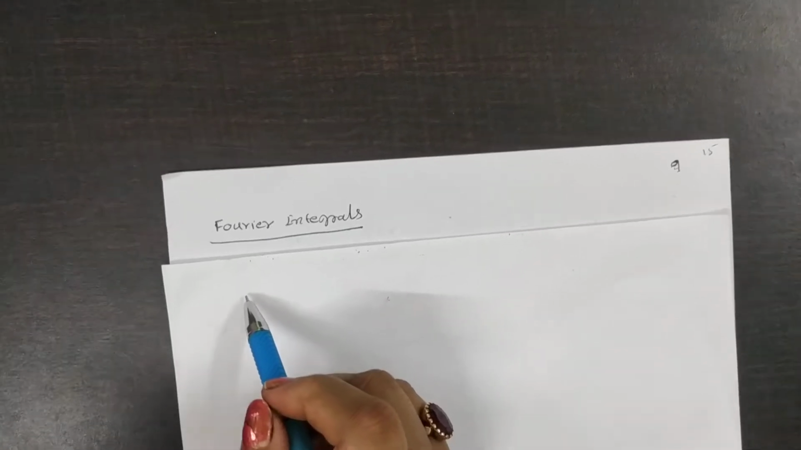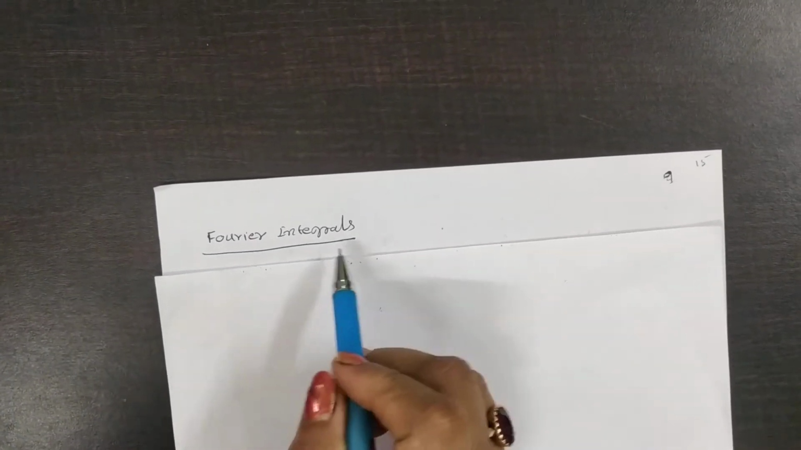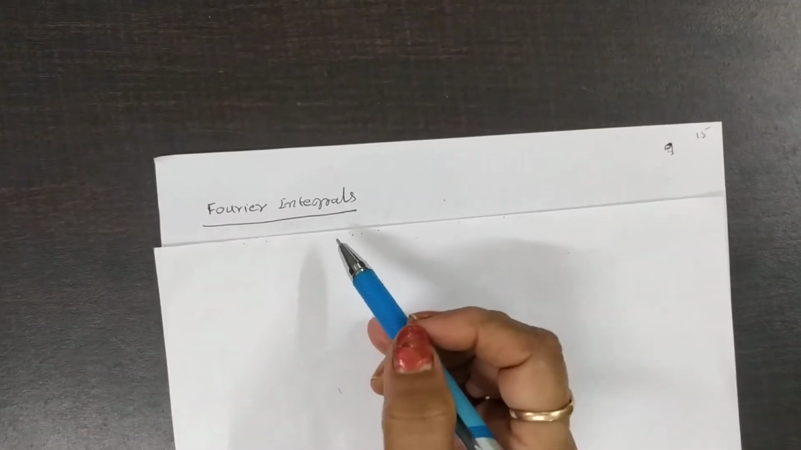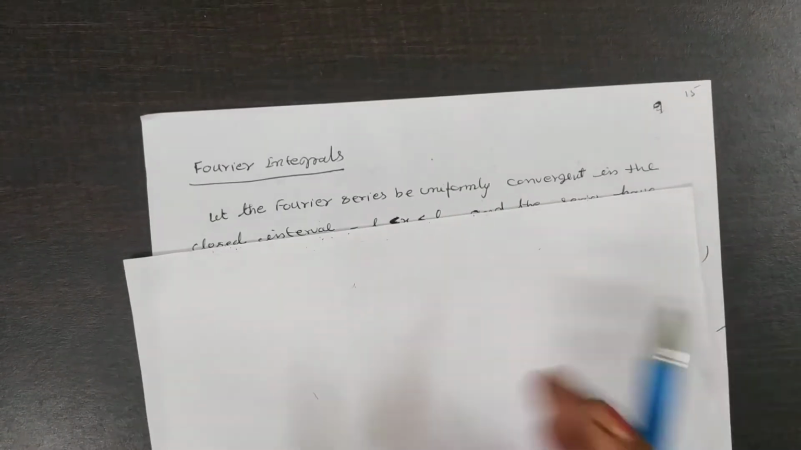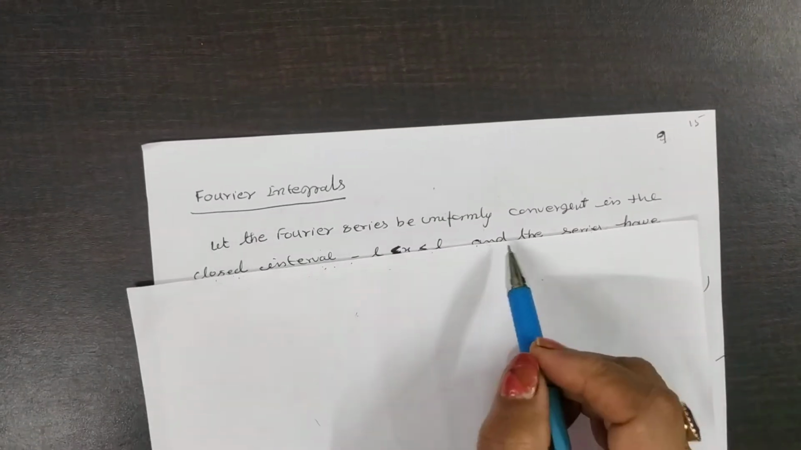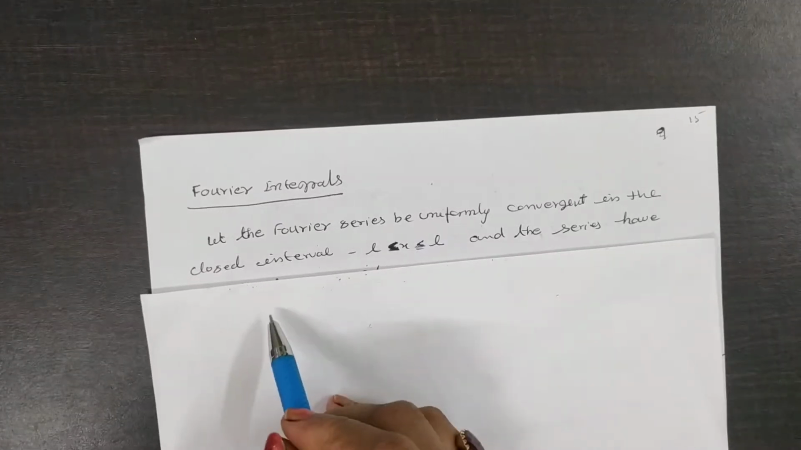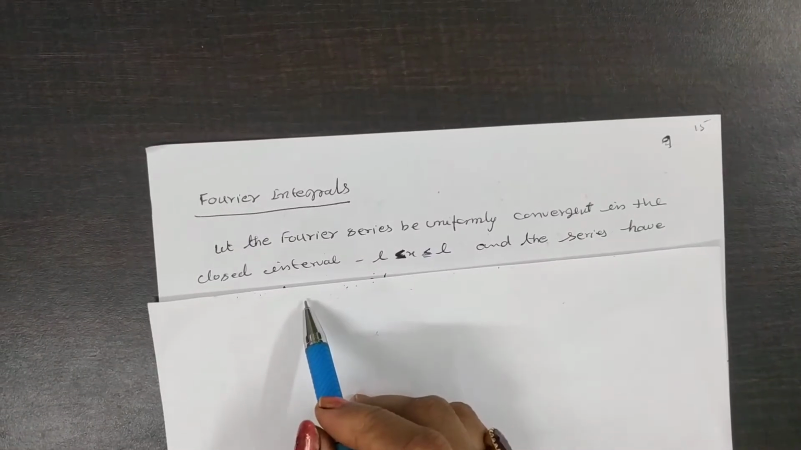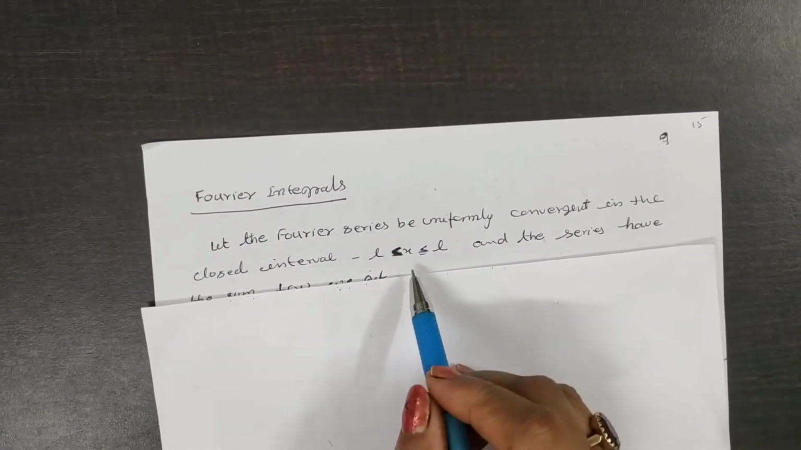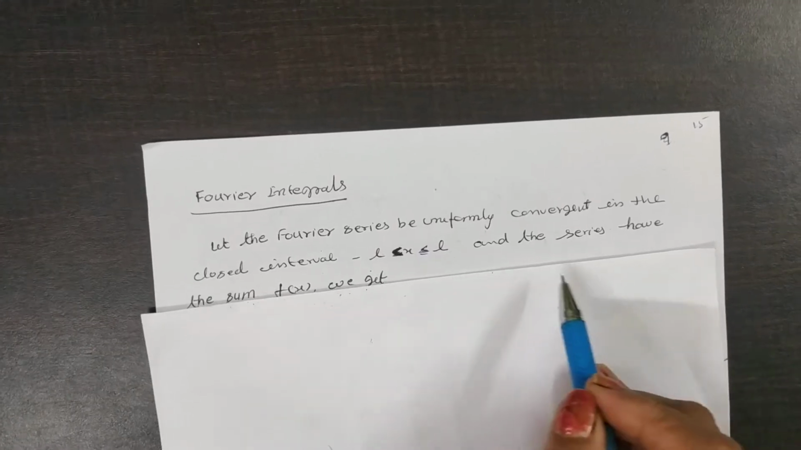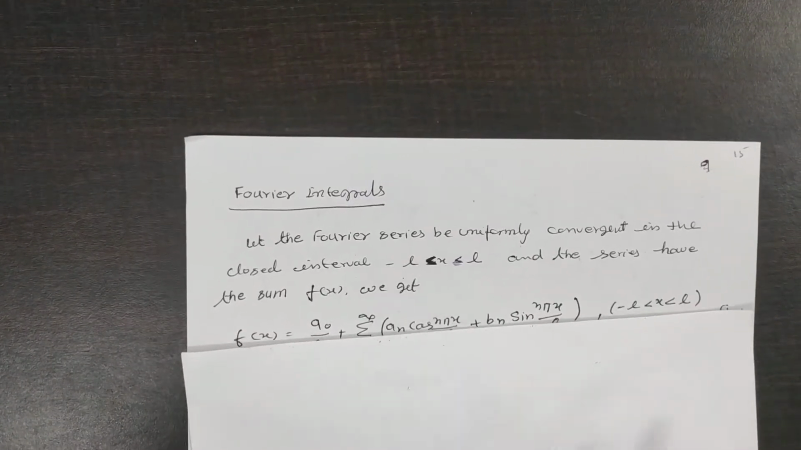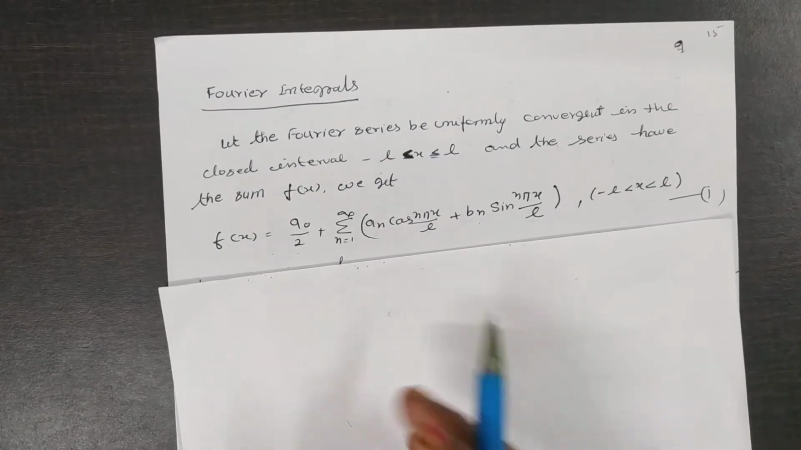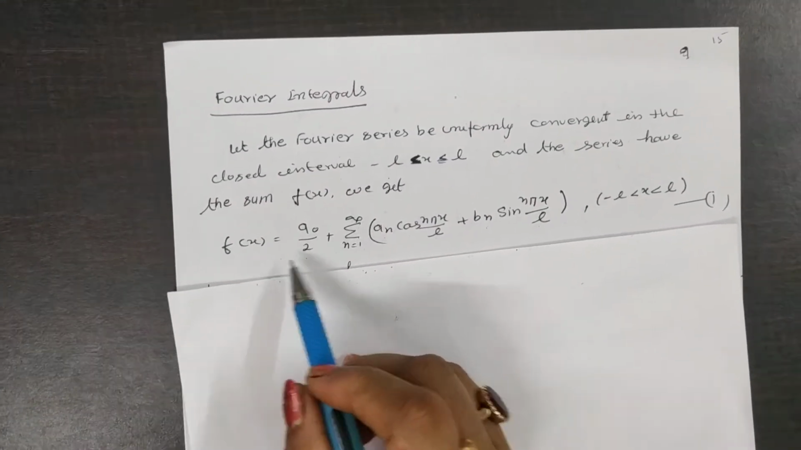Students, today I will explain to you the Fourier integrals. Here, let the Fourier series be uniformly convergent in the closed interval minus L less than x less than L, and the series have the sum f of x. You know the series; I have proved it earlier.